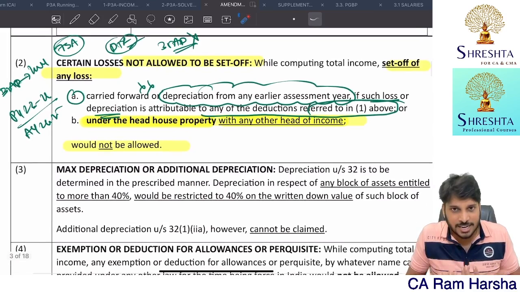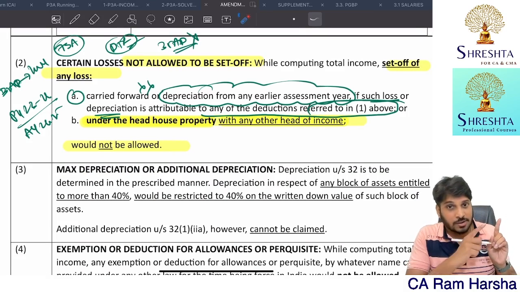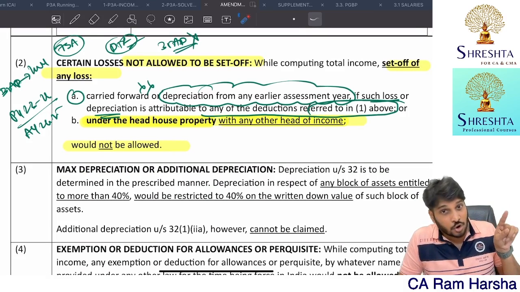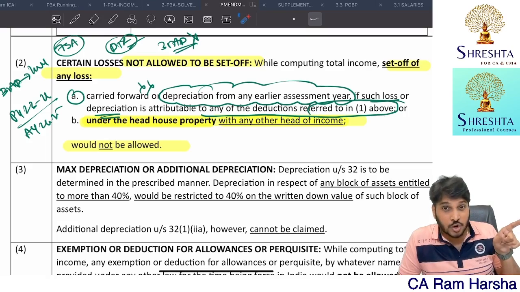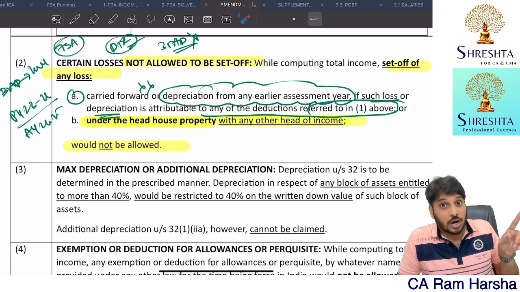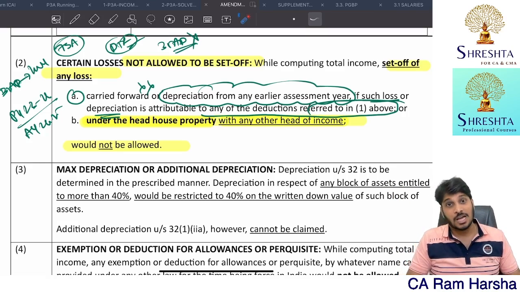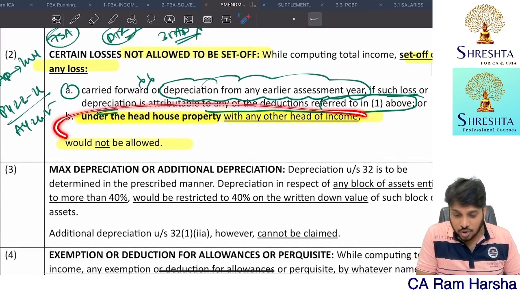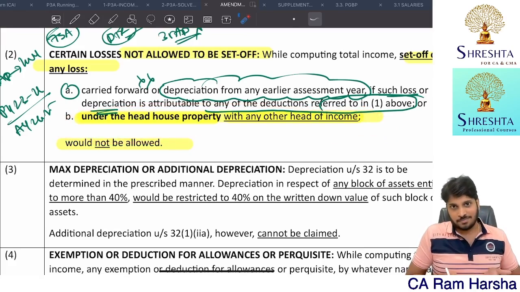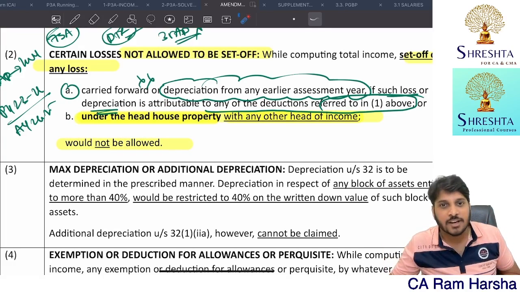Suppose this year you declared income as per the default tax regime. Last year's carry forward loss, whether from specified business, additional depreciation, or house property, self-occupied or unoccupied property, you don't carry forward once you claim DTR. Not only that, if this year you have a let out property with a loss under house property, you can't set it off with other heads of income.